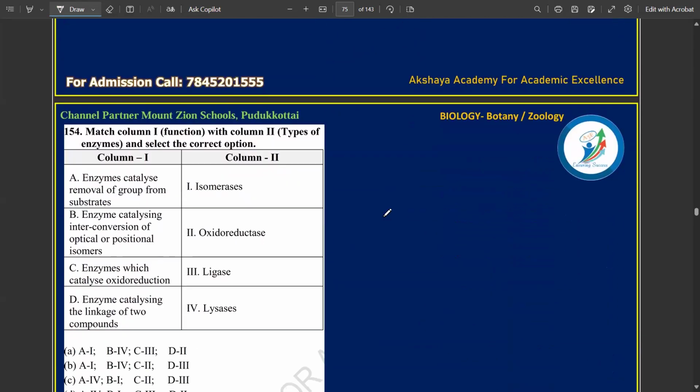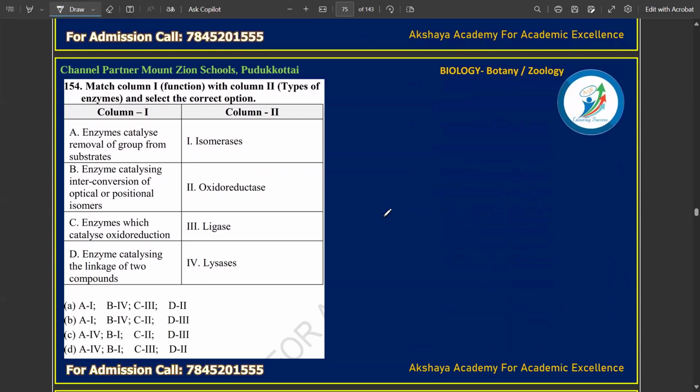Then we have question number 154 from biomolecules. Now you see that the biomolecules chapter is important because lots of questions used to come. So give importance to it.